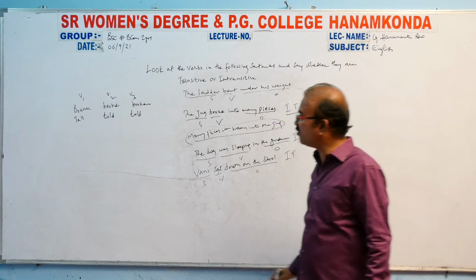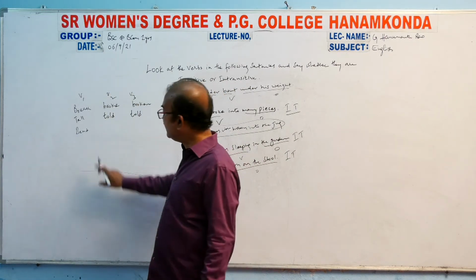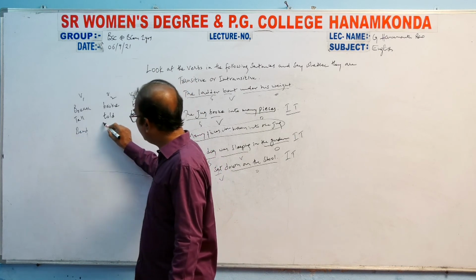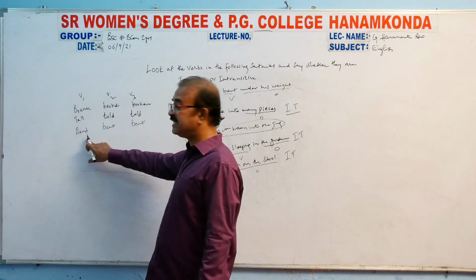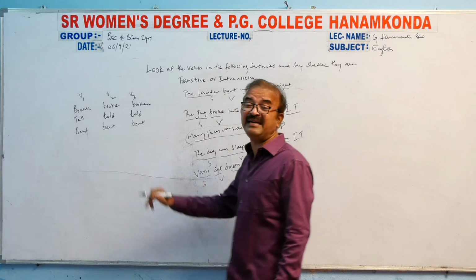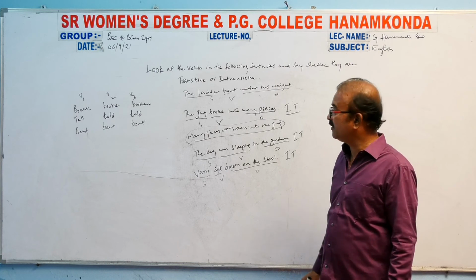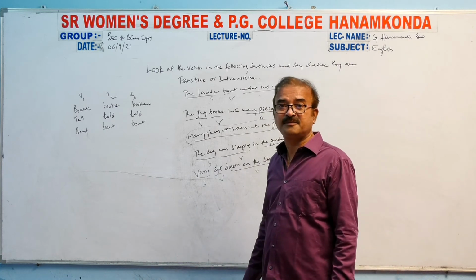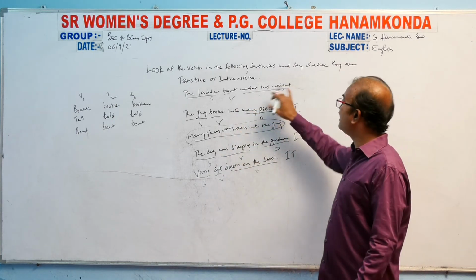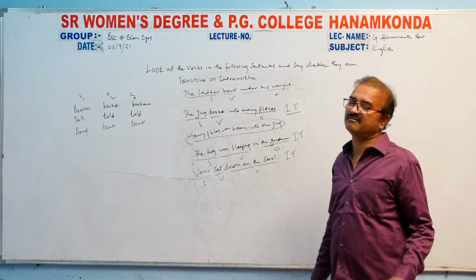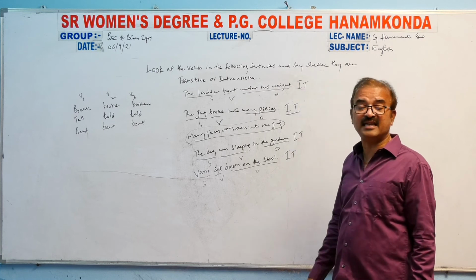Let me put it here like this. Present tense is bend, past tense bent, past participle is also bent. So check this one, bent. Here bent is already past tense. So under his weight was bent the ladder. Sorry, there is no meaning in this. That's why this is also another intransitive sentence.